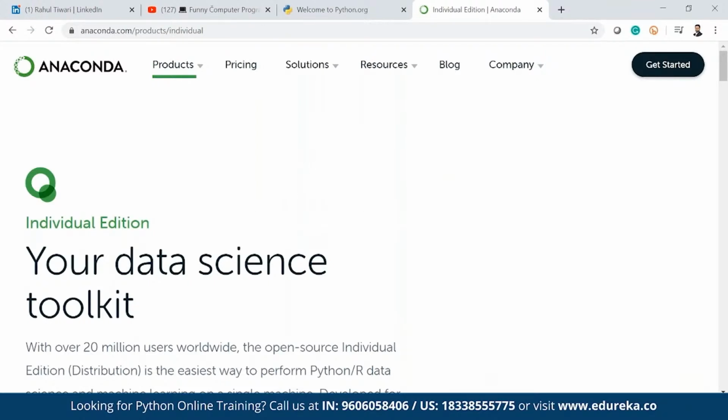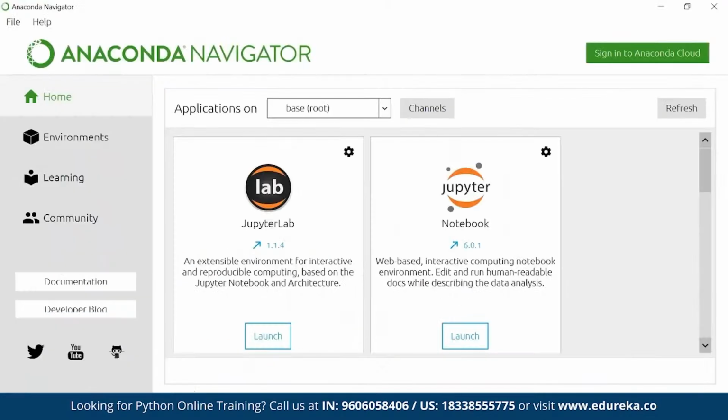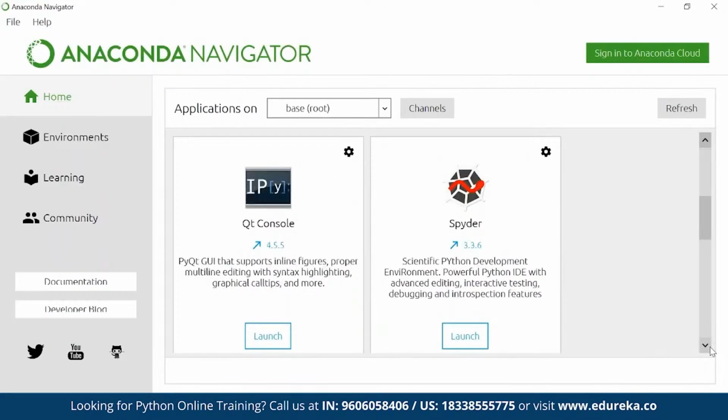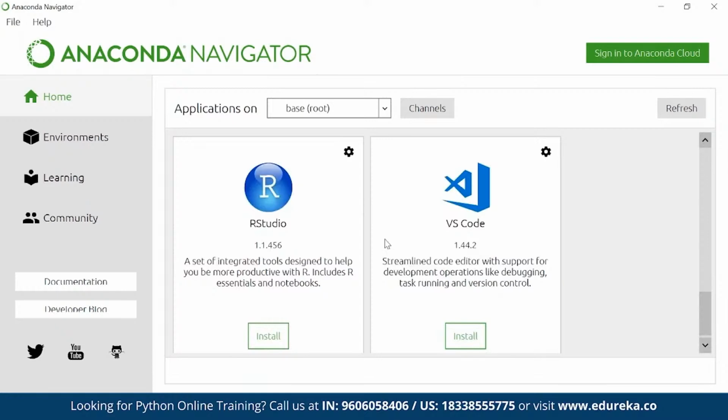In the meantime, let's proceed. Here we go. This is my Anaconda Navigator. You have Jupyter Lab, Jupyter Notebook, Spyder, and the IPython console. A lot of options we have, and here you will most probably see PyCharm soon as well.